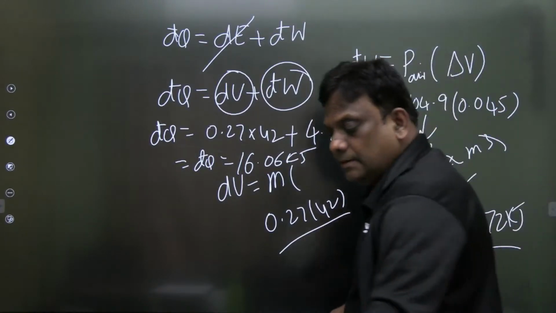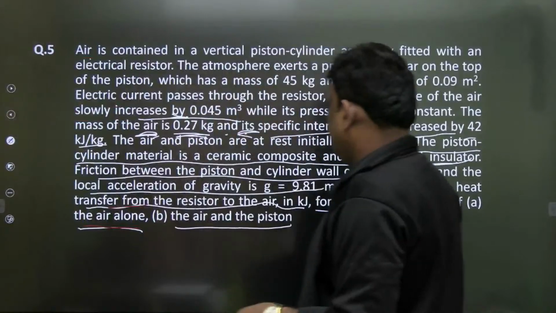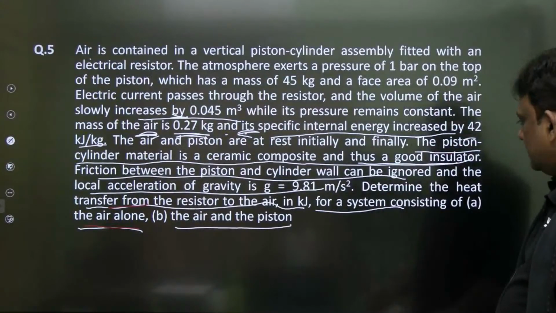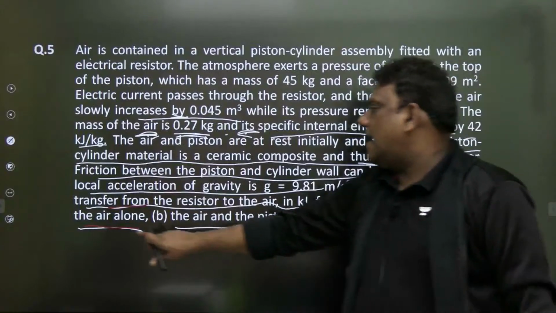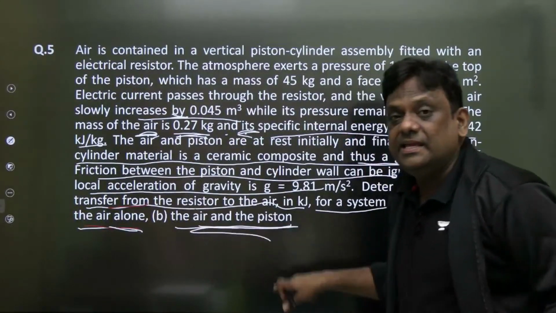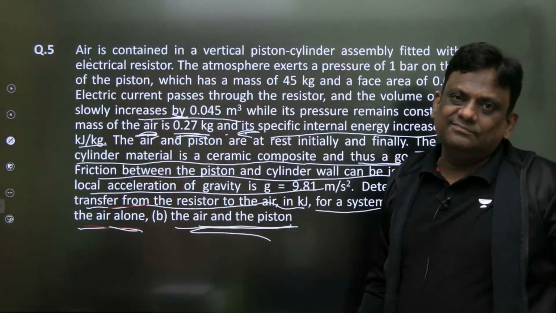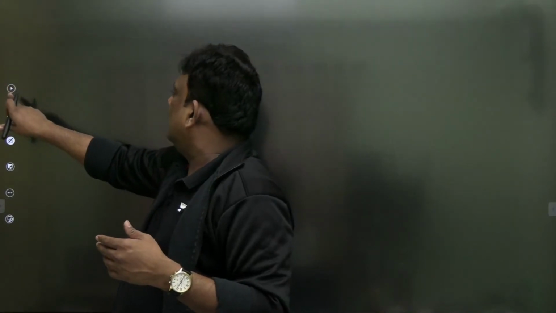Next part. Next part is very interesting part. एक बार पढ़ो, एक बार पढ़ो. Next part is, initially you took only air as the system. Now he says, air and piston is the system. Oh, what changes qualitatively are we?